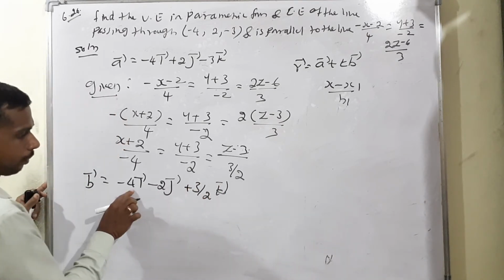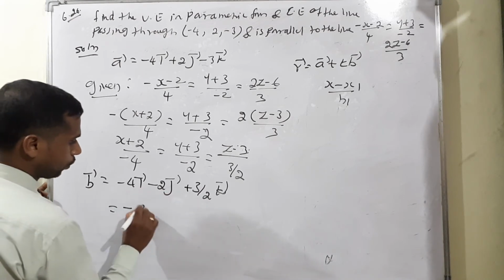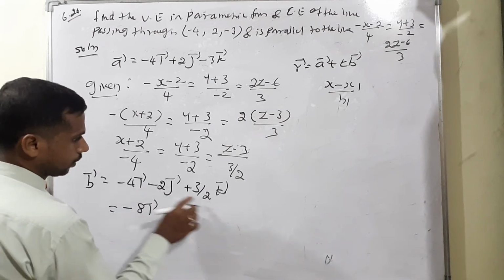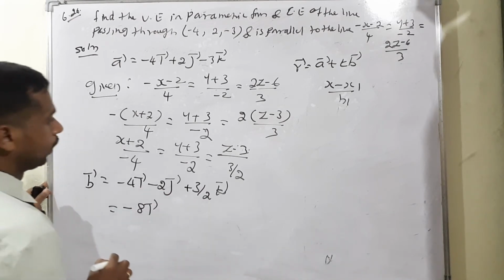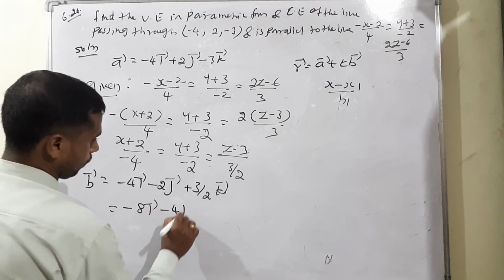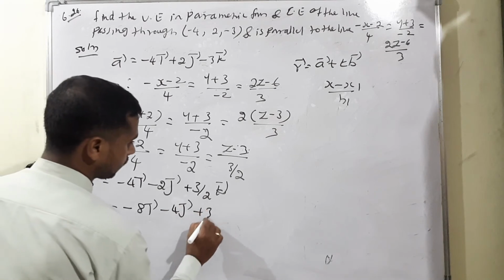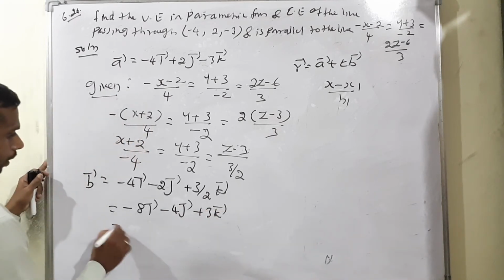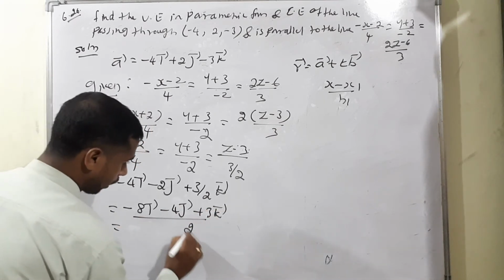Multiplying each by 2, 4 times 2 is minus 8i vector, 2 times 2 is 4, so minus 4j vector plus 3k vector. Therefore, divided by 2 will come.